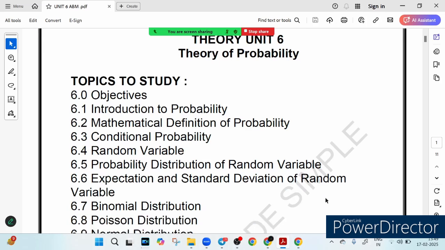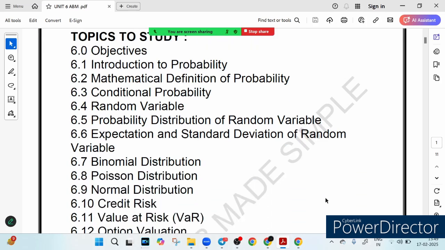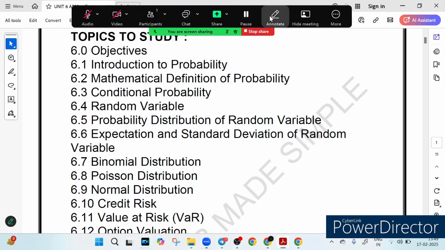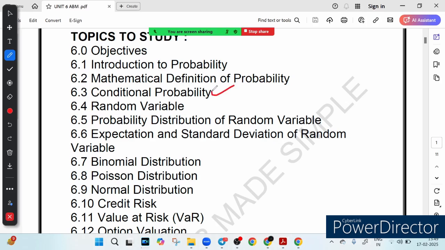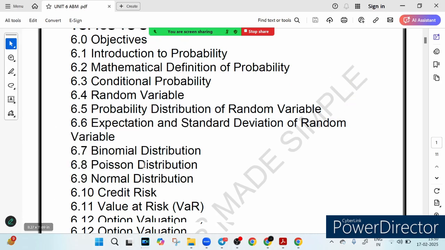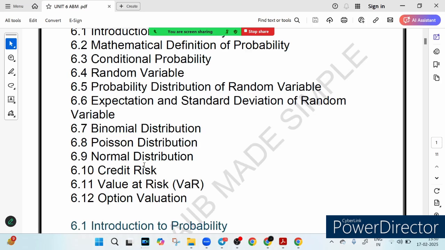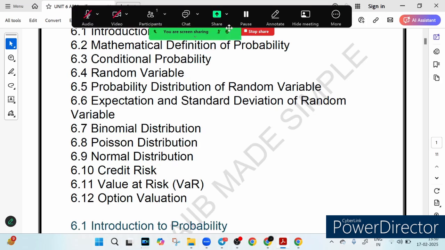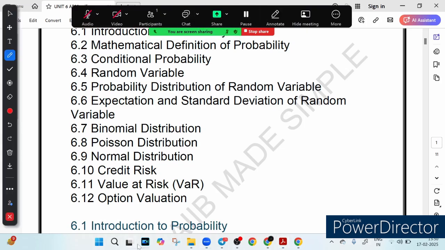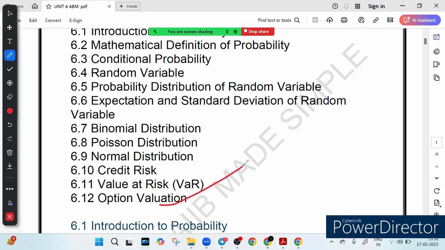So let's see the topic which we have to go through: objectives, introduction to probability, mathematical definition of probability, conditional probability, random variable, probability distribution of random variable, expectation and standard deviation of random variable, binomial theorem, Poisson's distribution, normal distribution, credit risk, value at risk, and finally we will discuss something called option valuation. Right, so this is what we call option valuation. Okay, so these are the 12 topics which you have to go through. Probably this chapter will be finished in 3 to 4 lectures. So this is the part 1 lecture of it.